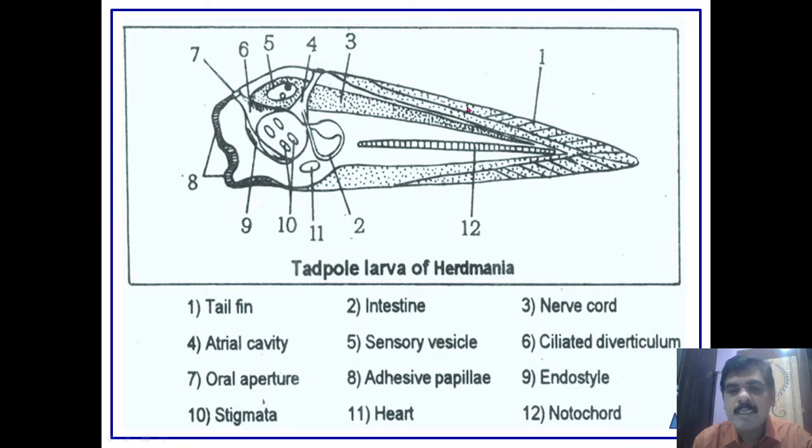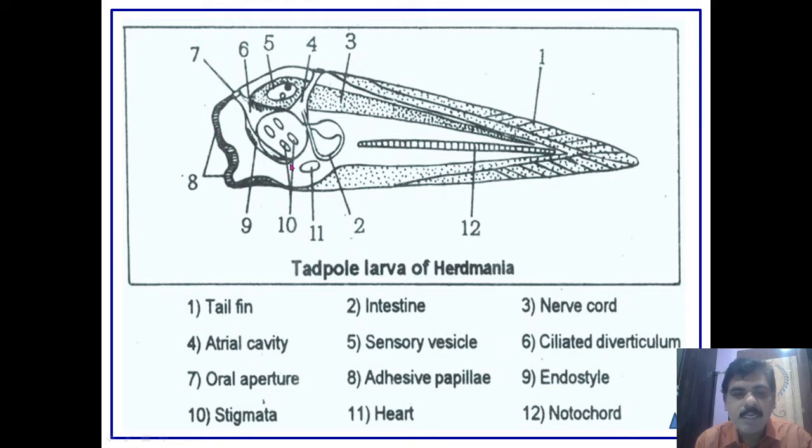The first one is the tail fin. Number two is the intestine. Number three is the nerve cord, which runs from the head region to the tail region. The fourth one is the atrial cavity, where the atrium will develop. The fifth one is the sensory vesicle. Sixth is the ciliated diverticulum. The seventh one is the oral aperture, and the eighth one is the adhesive papillae, by which these larvae will attach to the substratum.